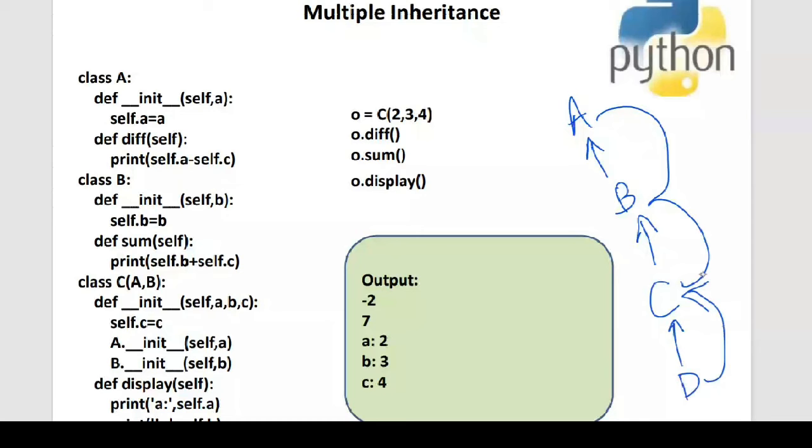One class will be derived from another class. Remember, only a single class. So there will be multiple levels here, but each class has only one superclass. Such a concept is called multi-level inheritance.